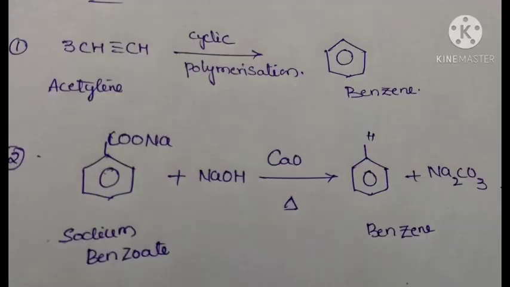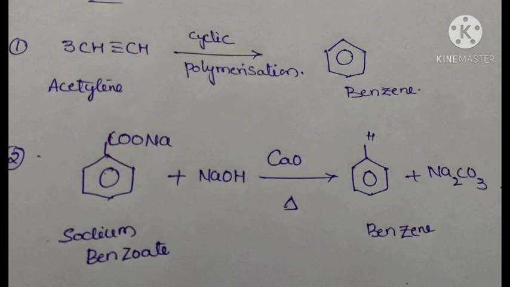Benzene is prepared by using acetylene, 3 times of acetylene. The molecular formula of acetylene is CH triple bond CH. We are taking 3 times acetylene. The acetylene undergoes cyclic polymerization, so the bonds are breaking to form benzene, C6H6. It is an aromatic compound. The alternate double bonds are present.